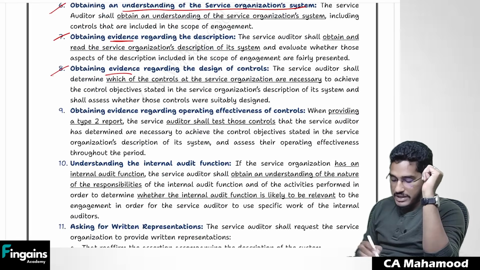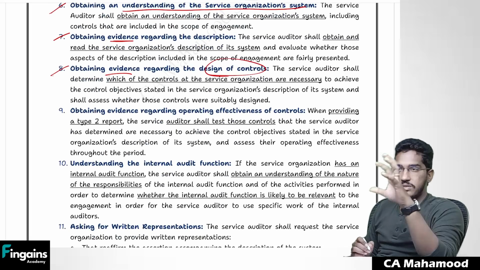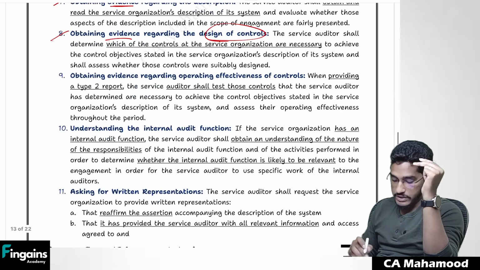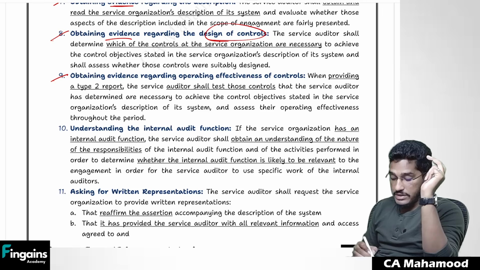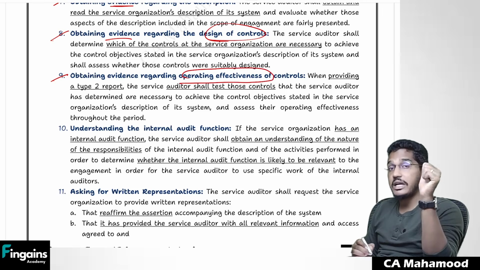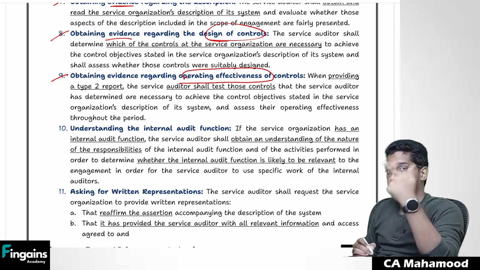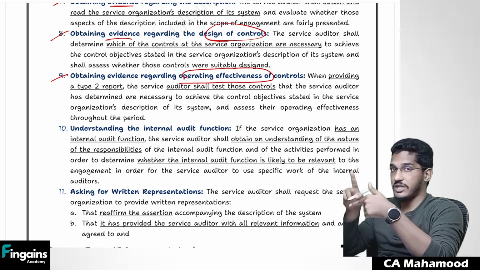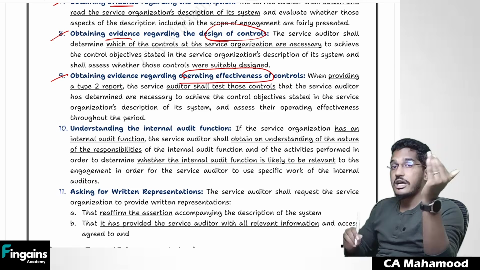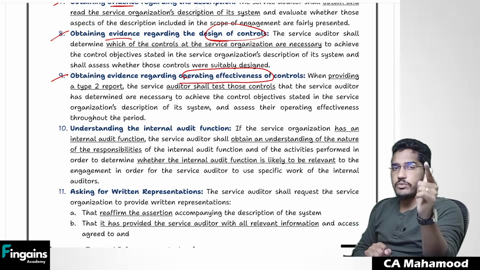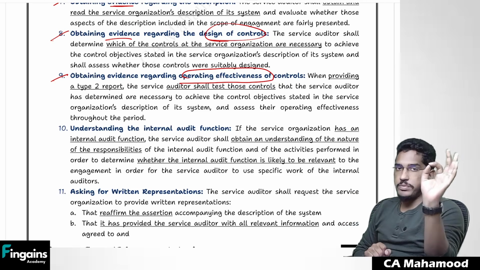Then you need to obtain evidence regarding design of the controls, whether the controls are designed properly or not. You obtain audit evidence. And you need to obtain audit evidence regarding operating effectiveness only in case of which report? Only in case of type 2 report, you need to obtain audit evidence regarding operating effectiveness of internal controls. If you are appointed to give only type 1 report, no need to obtain audit evidence regarding operating effectiveness of